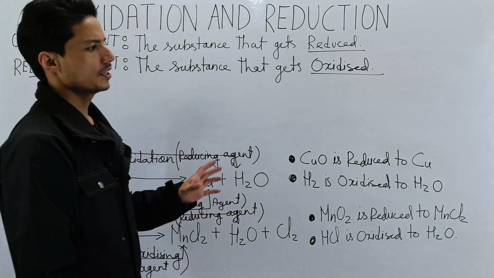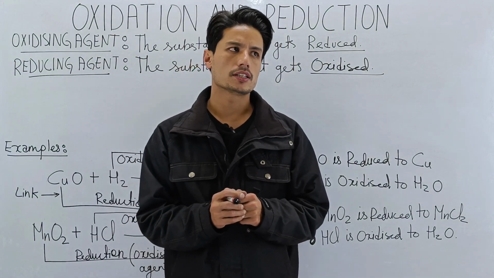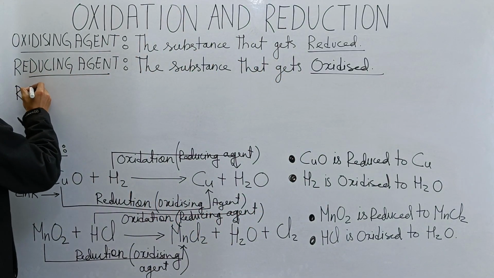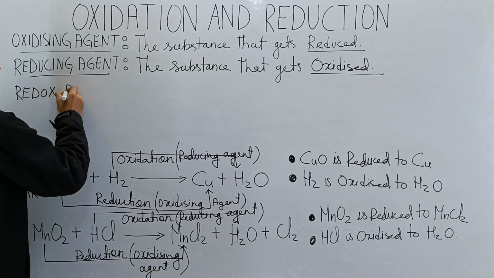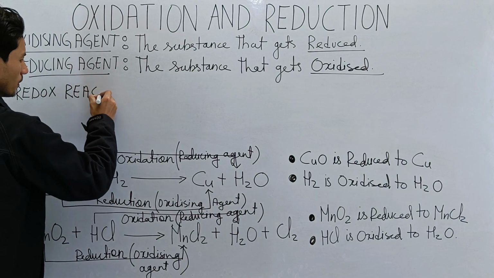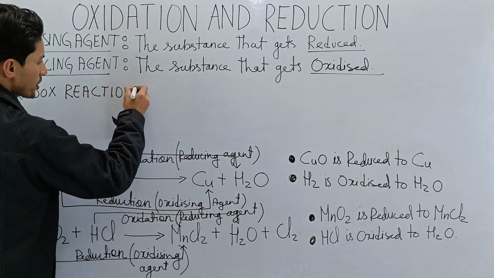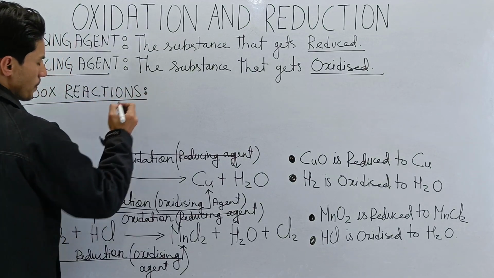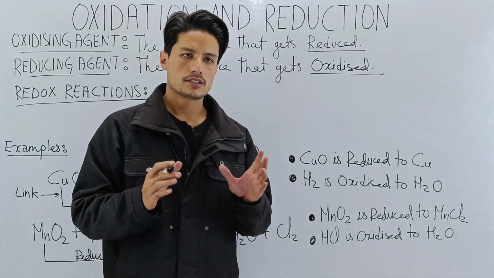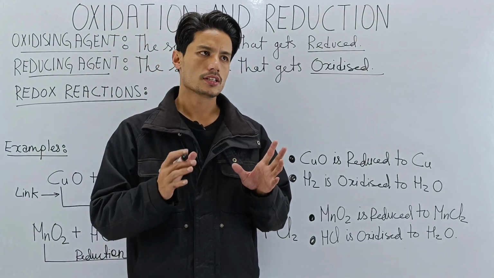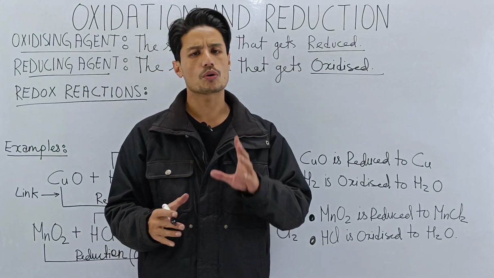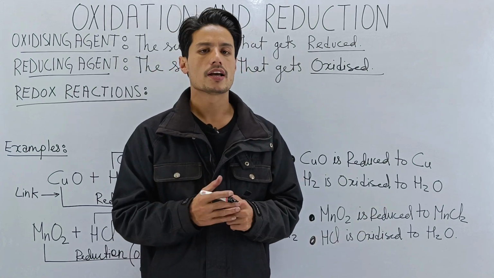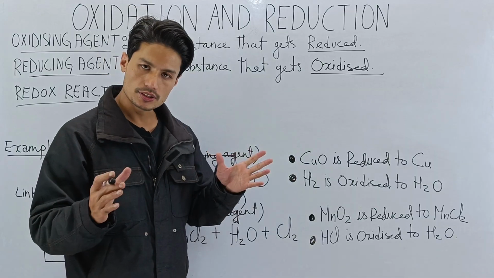All right. So now let's discuss the next topic, which is redox reaction. So let's study redox reactions. What is a redox reaction? The definition of redox reaction is chemical reactions in which both oxidation and reduction take place simultaneously are called redox reactions. Let's write down the definition.